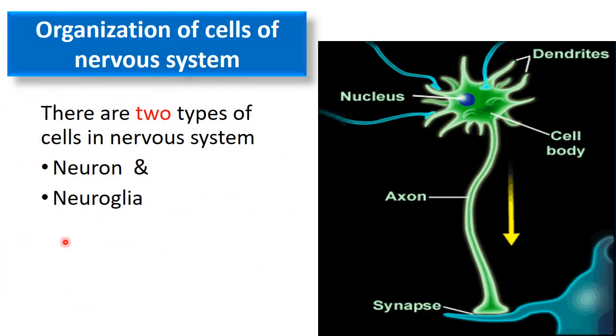Now the cells of the nervous system. There are two types of cells present in the nervous system. One is the neuron and the other is the neuroglial cells, or neuroglia.